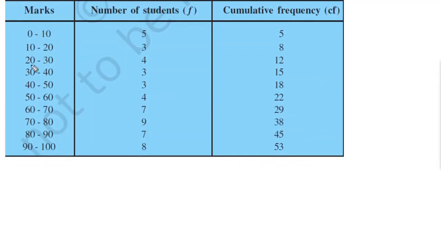Marks 0 to 10, 10 to 20, 20 to 30, up to 90 to 100. Number of the students, this is the frequency that is given to us. Cumulative frequency: you know that 5 equals 5, the second is 5 plus 3, 8, 8 plus 4, 12, 12 plus 3, 15, and so on. Finally, the last is 53. So now we have got our table.